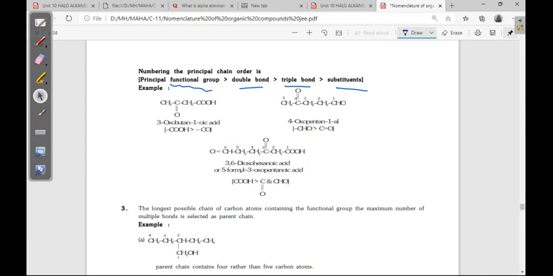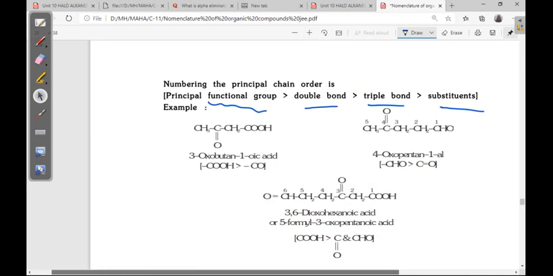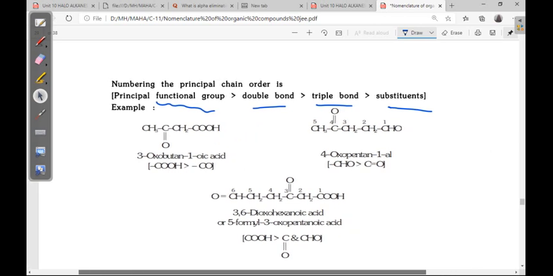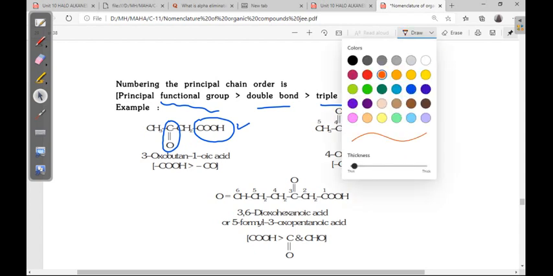Now you see here first example. What is the main functional group here? 2 functional groups are there. One is carboxylic acid, the other one is ketone. So which is the more preference? Carboxylic acid is the more preference. So where we have to give the number 1? Number 1 goes to carboxylic acid.